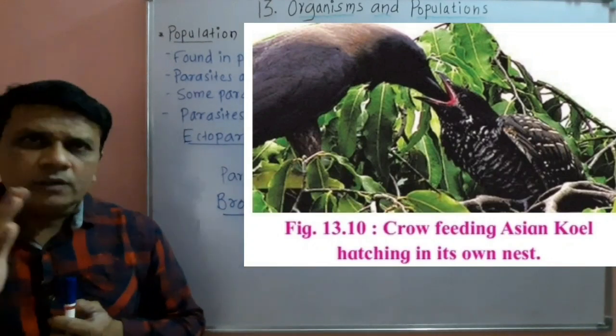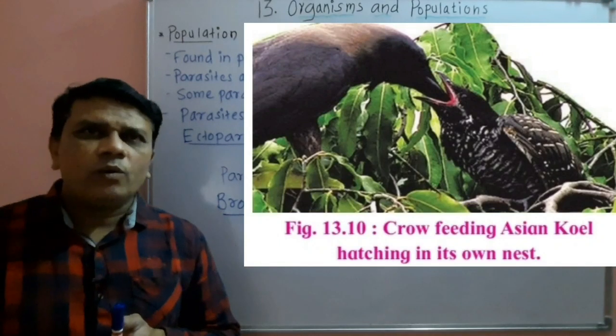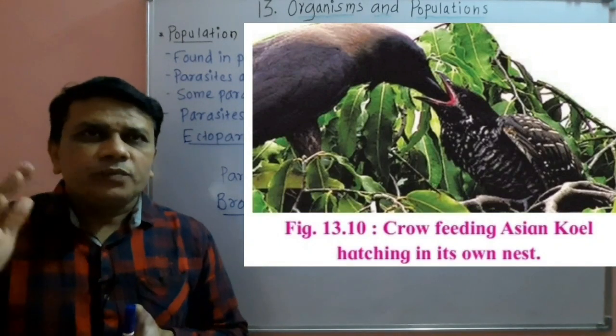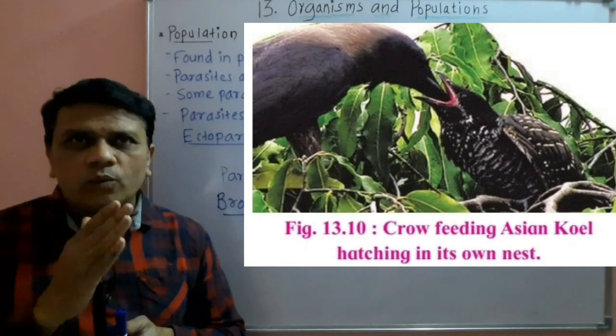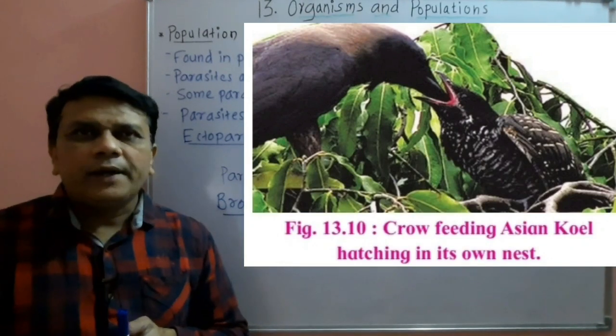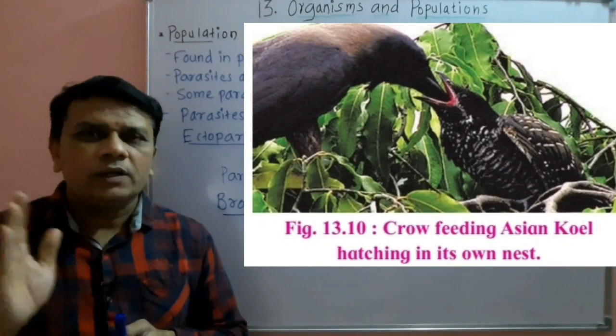Hence the crow cannot distinguish between its eggs and quail's eggs. So this reduces the chances of the crow detecting the quail's eggs and removing them from the nest.